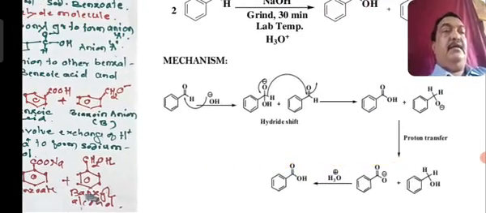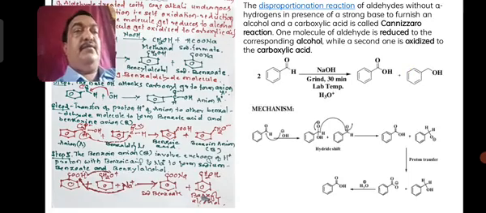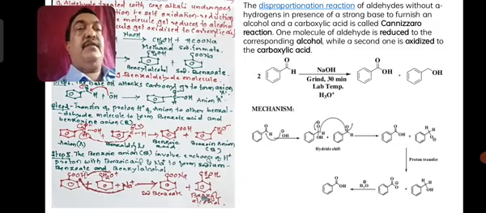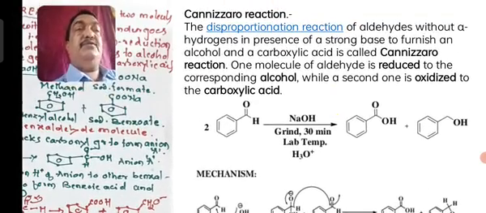Now again, a typed format is also available for this reaction. So what is Cannizzaro reaction? This is a disproportionation reaction of aldehydes without an alpha hydrogen. So remember that benzaldehyde is not having any alpha hydrogen because there is a benzene ring, and CHO is an aldehyde group.